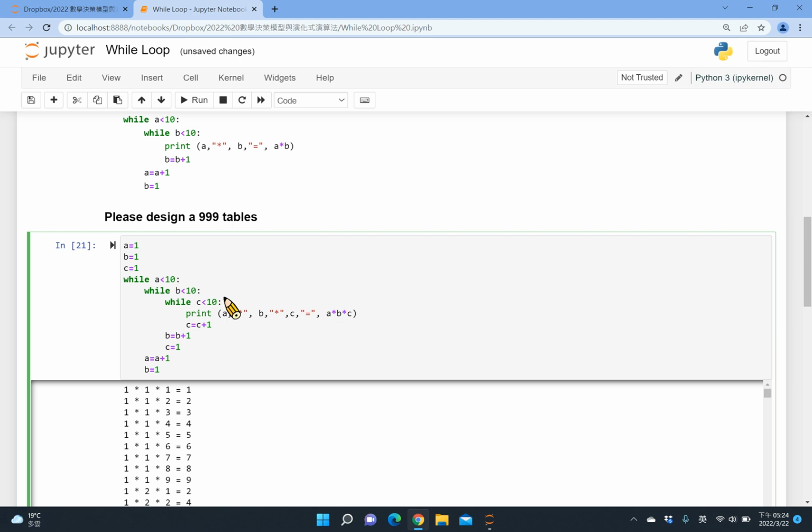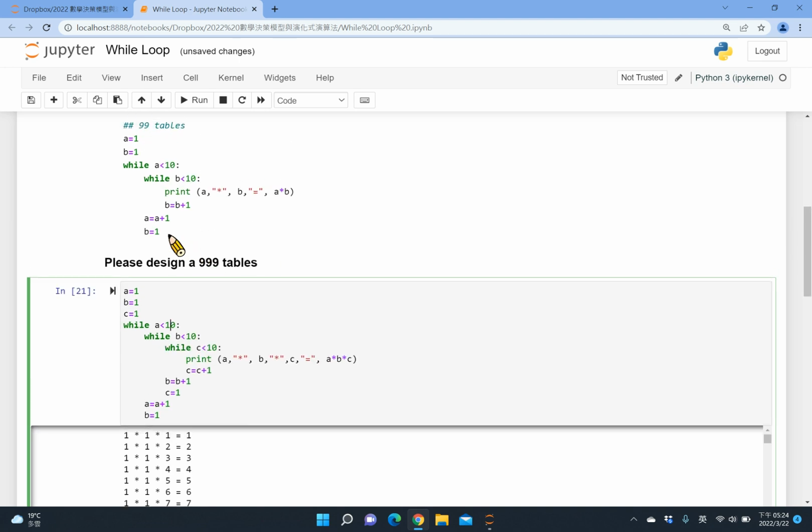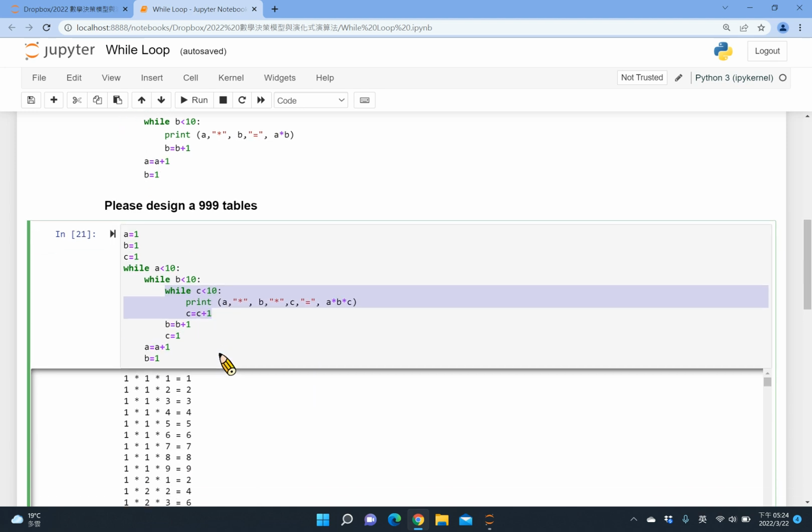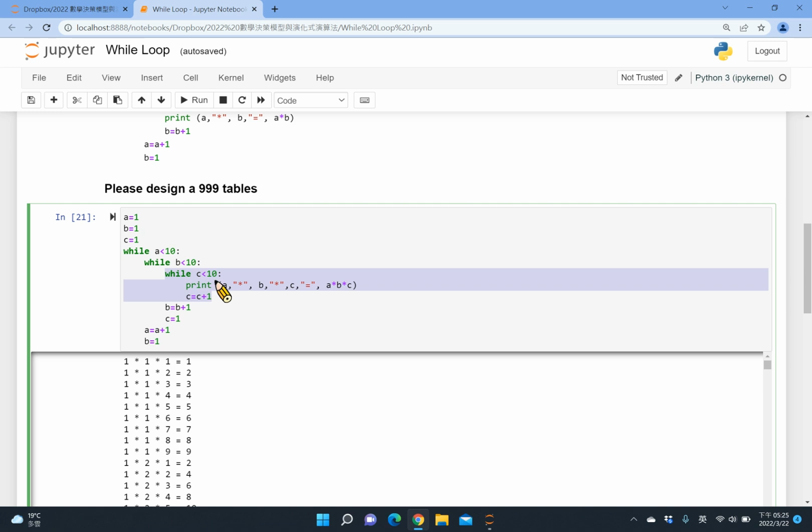Okay, so first of all, I actually enlarge the original code. I want one more level as C loop after we run A and B, so I increase one more variable, one more loop. So if C is the most inside loop, I need to print A times B times C equal to A times B times C, this one as the print out format. That's what I want.